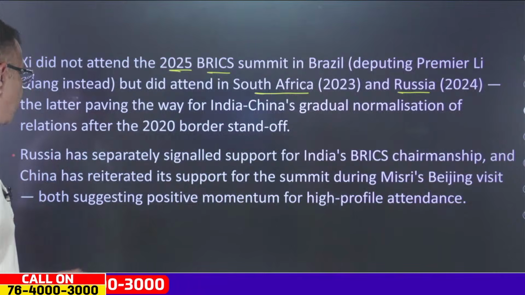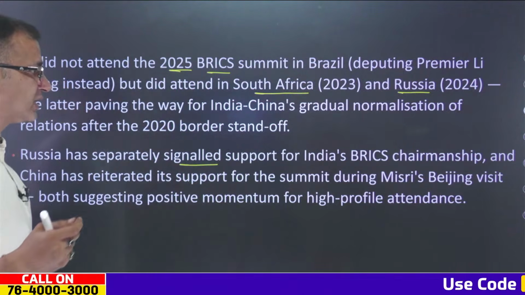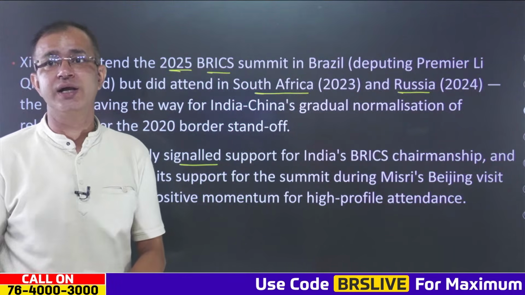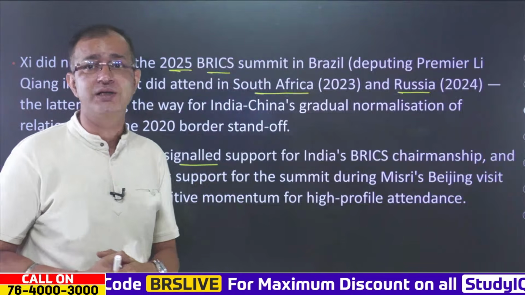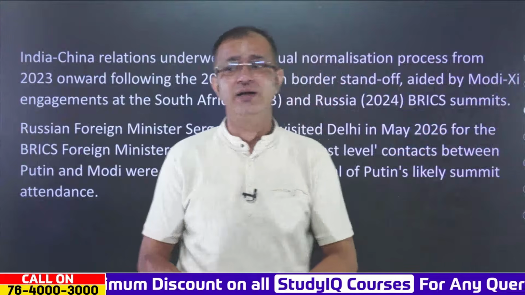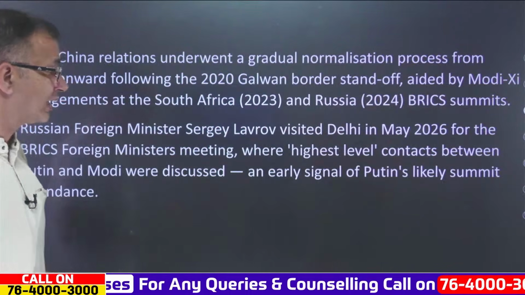Now here it is quite important that Russia has separately signaled support for India's BRICS chairmanship, and China has reiterated its support for the summit during Misri's Beijing visit, both suggesting that there could be positive momentum for high-profile attendance. Both the presidents, of China and of Russia, may attend the BRICS summit that will be organized in India.